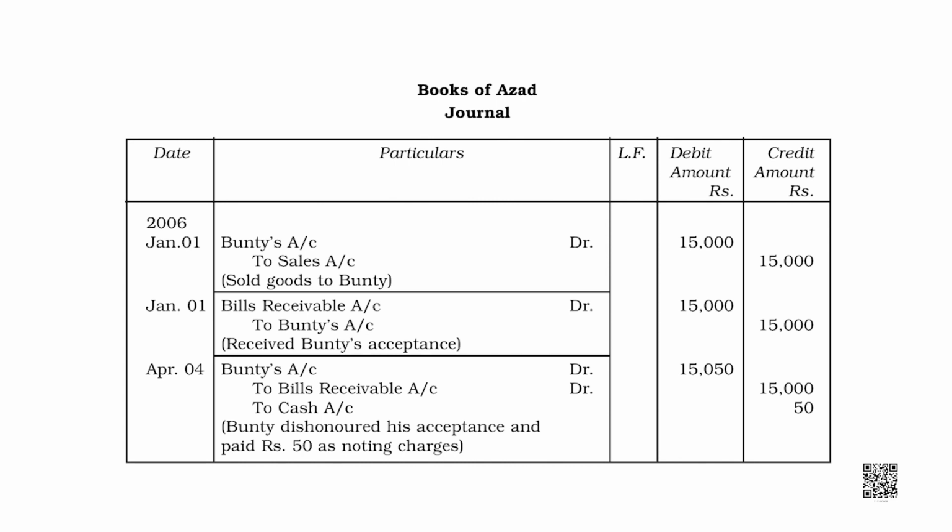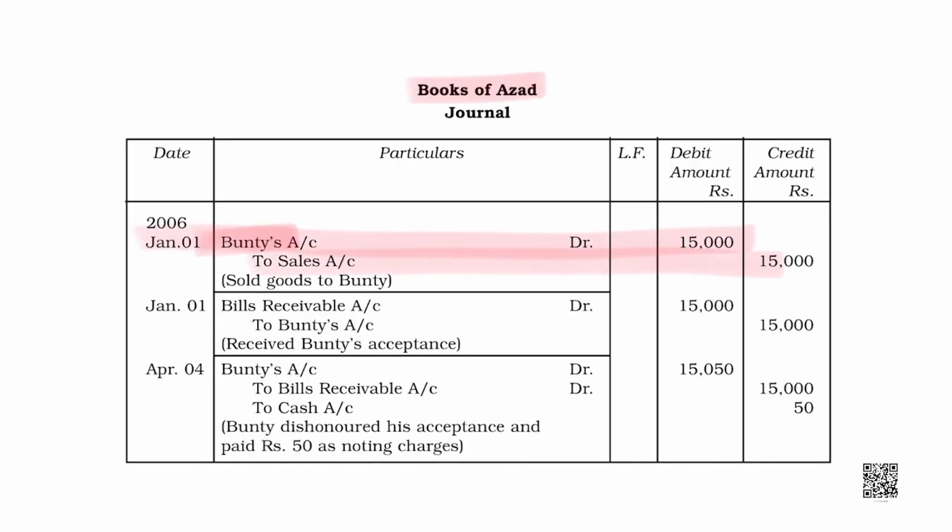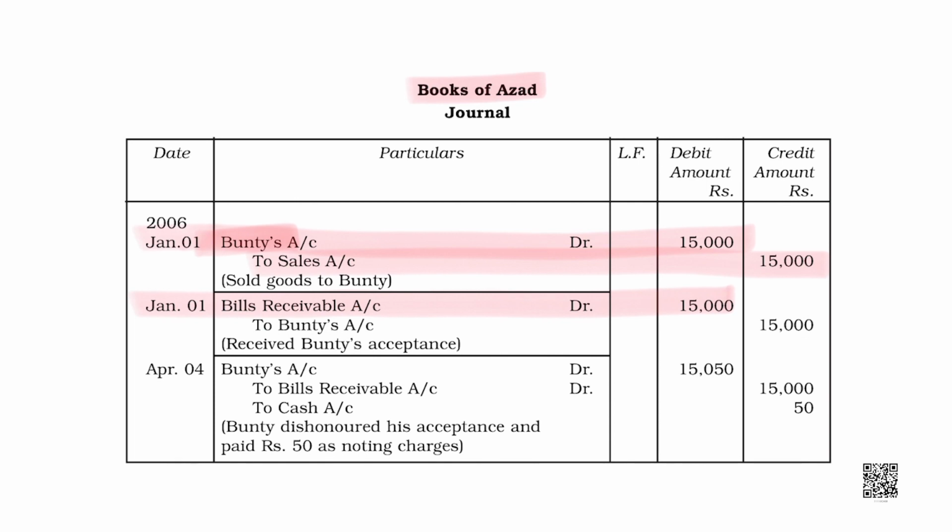Noting charges are applicable in the case of dishonor only. Let us see. If there are two parties, Azad and Bunty. Let us say Azad sold goods to Bunty, bills were exchanged, and on maturity, the bill is dishonored, right? Then in the books of Azad, Bunty's account would be debited and sales account would be credited, right? Bill receivable account would be debited and Bunty would be credited. Goods are sold, bills are exchanged.